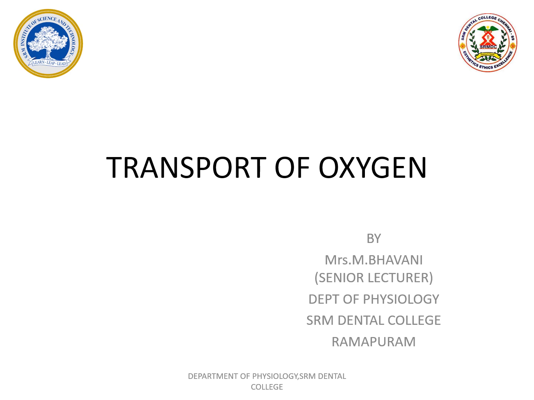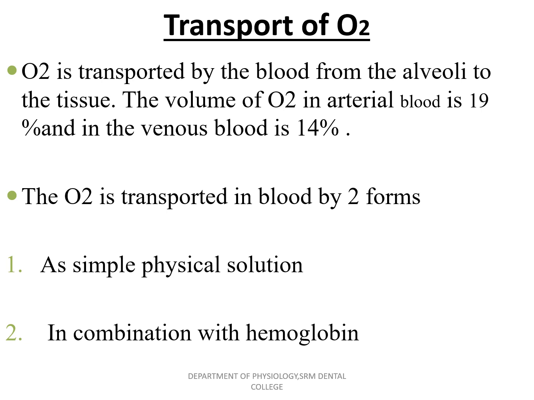So today we are going to see about transport of oxygen. How is this oxygen going to be transported inside our system? The oxygen is mainly transported in two forms. One is the simple physical solution form, and the other one is in combination with the hemoglobin. The oxygen is transported by the blood from the alveoli to the tissue.